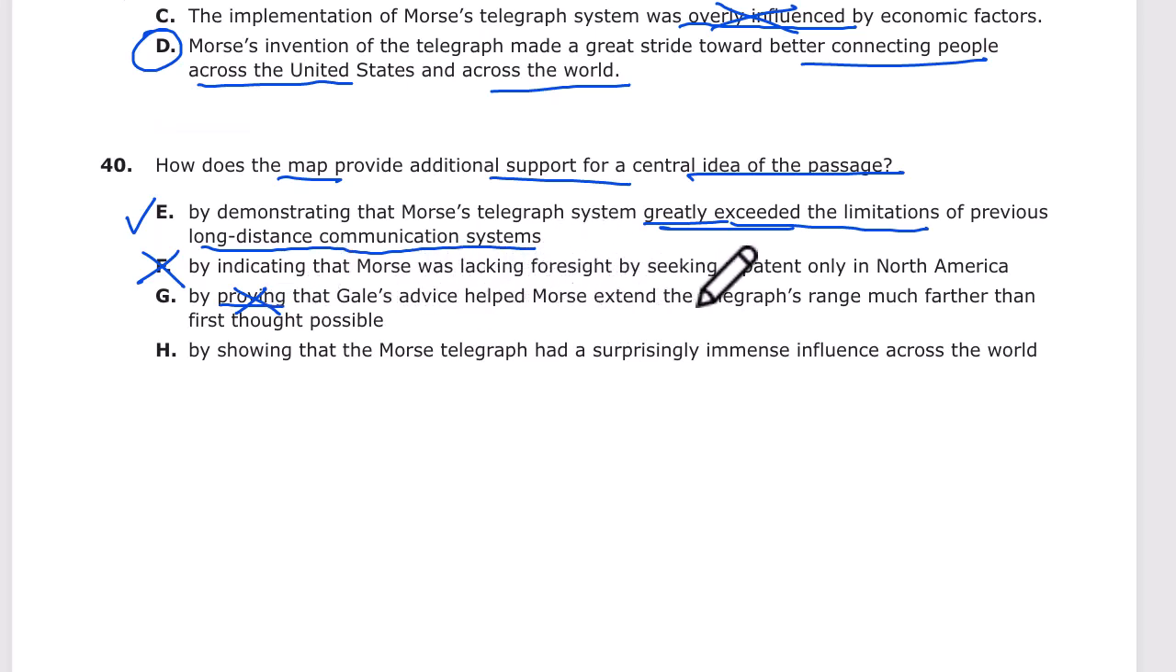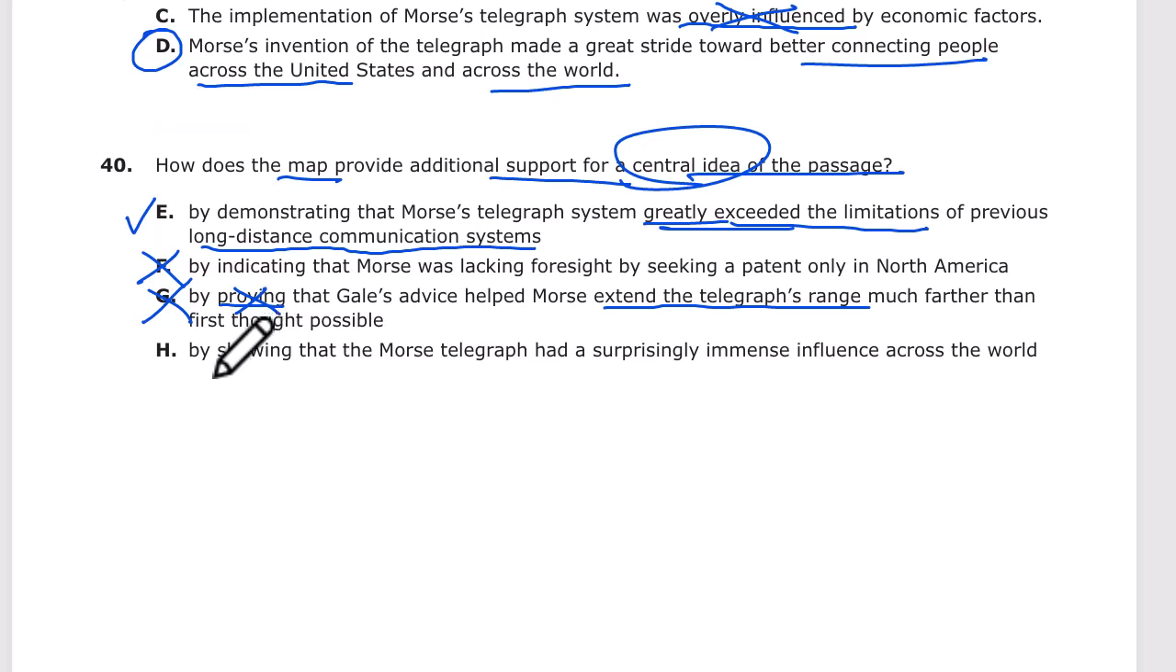And Gale's advice helped Morse extend. So Gale's advice did help extend the range because he was able to power it up to go over longer ranges. But that's not really central. It's a minor idea. It's part of the evidence or development of the storyline, not the central idea. So this is not really answering the question, and proving is too extreme.